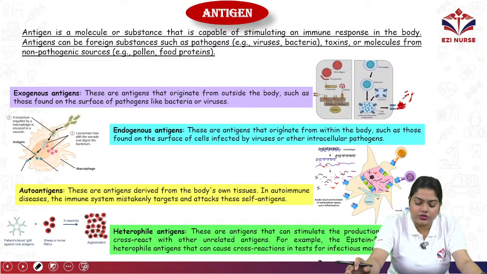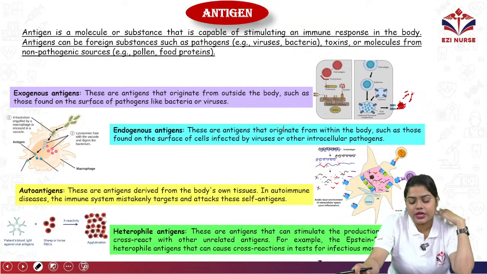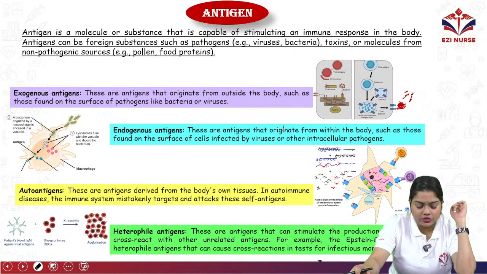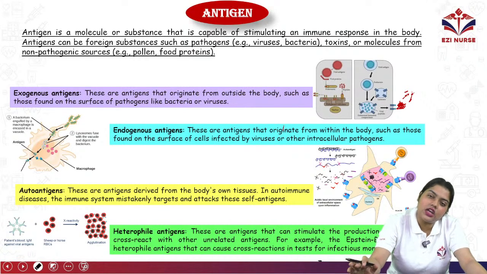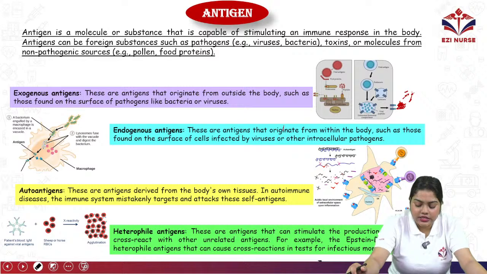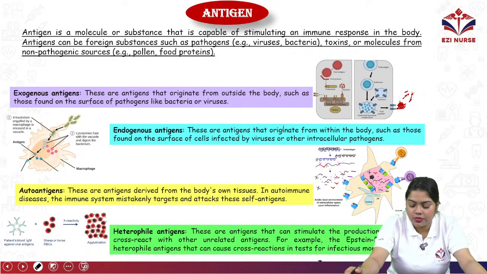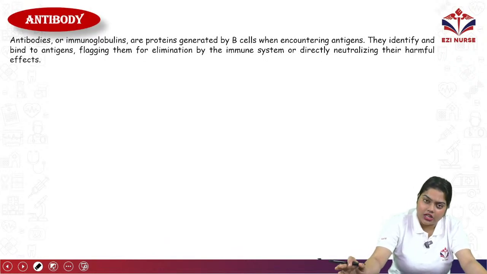Then we have endogenous antigens, which originate from within the body, those found on the surface of cells infected by viruses or intracellular pathogens. Lastly, we have autoantigens, which are derived from the body's own tissue, and the autoimmune disease also we can call, where the antibody will be affecting their own body, okay, own cells. Then heterophile antigens can stimulate the production of antibodies that cross-react with other unrelated antigens. For example, Epstein-Barr virus produces the heterophile antigen. Okay, then we have antibody. Now what are the antibodies?